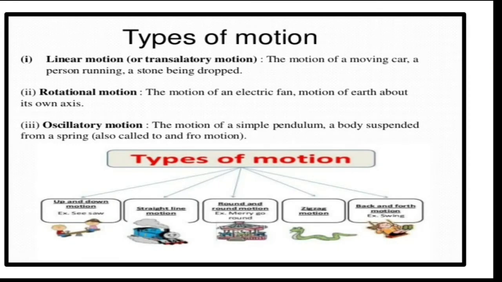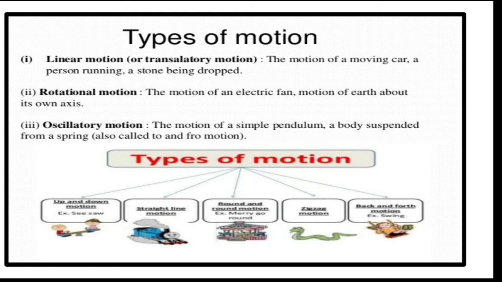Motion itself can be classified on different bases. In one categorization, we have different types of motion like translatory motion, rotatory motion, and oscillatory motion. You can see zigzag motion, up and down motion. Up and down motion is called oscillatory motion. So we categorize motion like this. What do you mean by translatory motion? The type of motion in which the body undergoes a change in position. Rotational motion means the path followed by the body is circular.